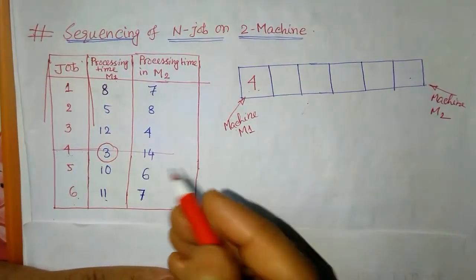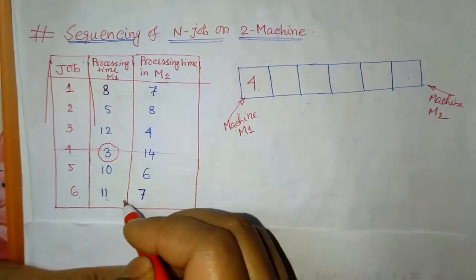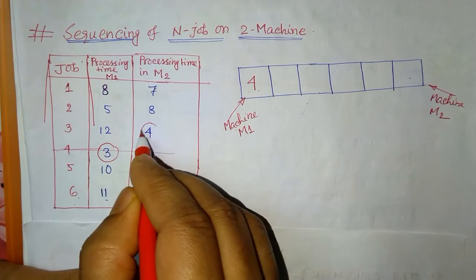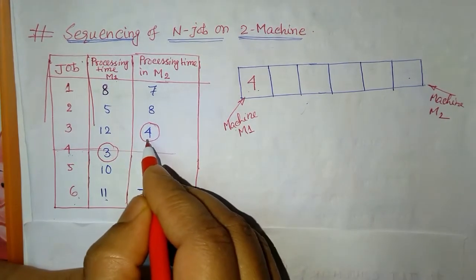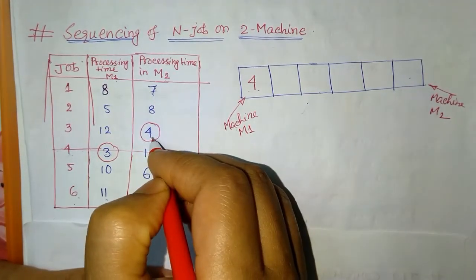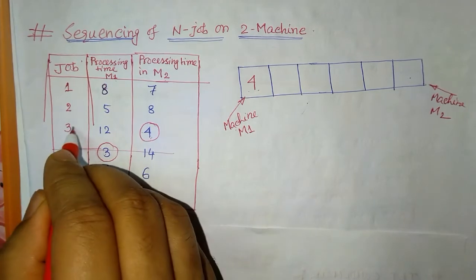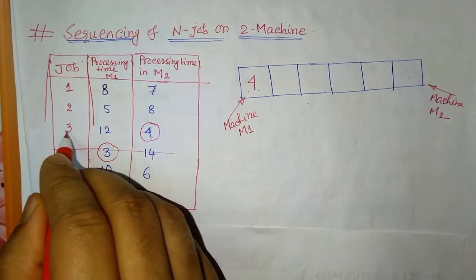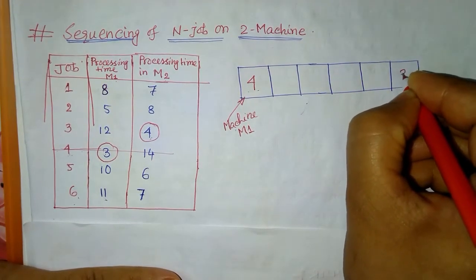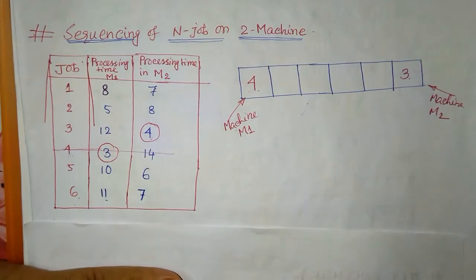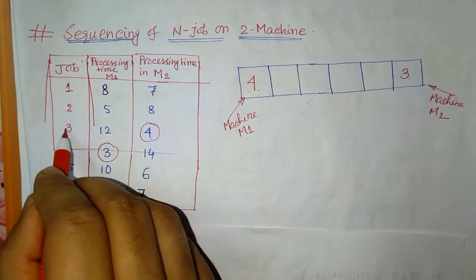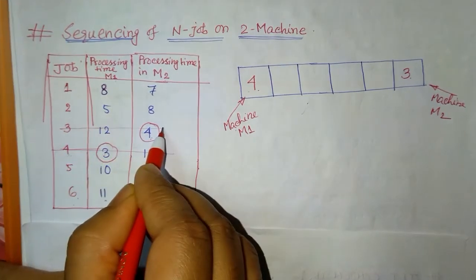Now in the next step again we will find the minimum of M1 and M2, and if we see, we will get the minimum value is 4. This 4 comes under M2, meaning machine 2, and corresponding to this 4 we have job number 3. So that job number 3 will come at the right side in machine 2 position. So I will put this as a 3. Is it clear? Now we have taken job number 3, so we need to strike it out.